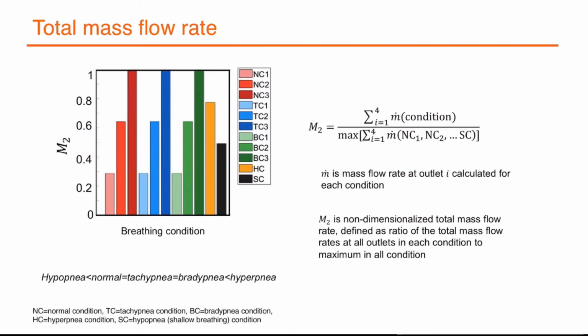Total mass flow rates were measured to compare across all breathing patterns. A non-dimensional term M2 is defined, which is a ratio of the total mass flow rate in each condition to that of the maximum in all conditions. This followed an order of hypopnea less than normal, which is equal to tachypnea and bradypnea, which were both less than hyperapnea. This shows that within one breathing cycle, a high amount of air is exhaled in normal, tachypnea and bradypnea, and the least by the hypopnea condition. However, since the bradypnea breathing time was unequal, a minute cumulative mass flow rate was measured, as shown in the next slide.